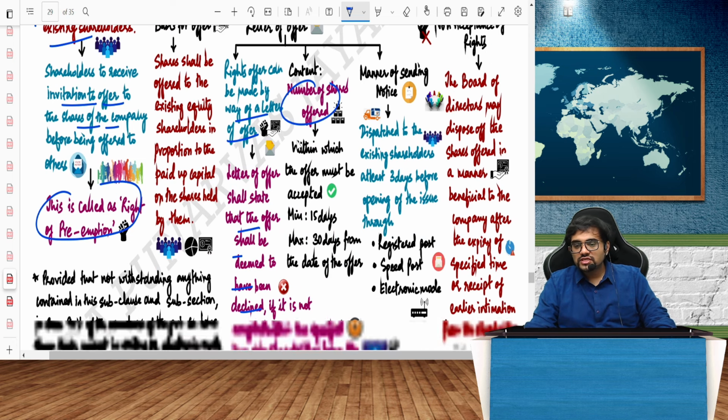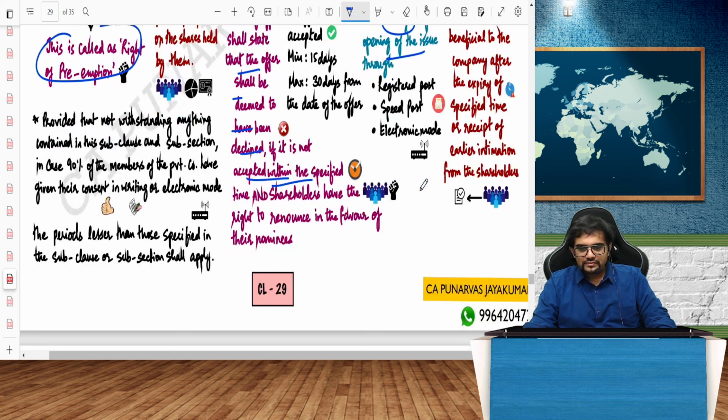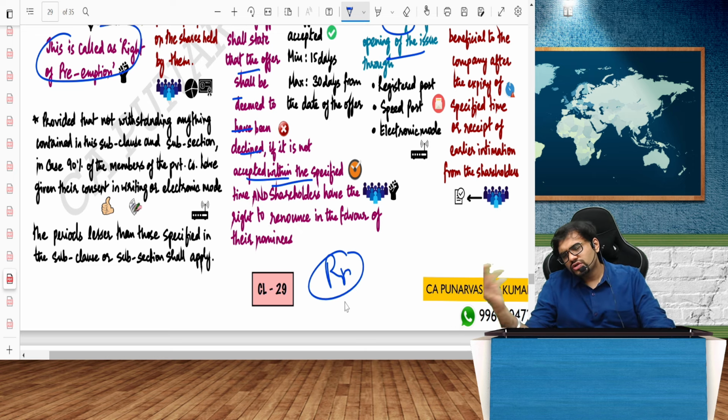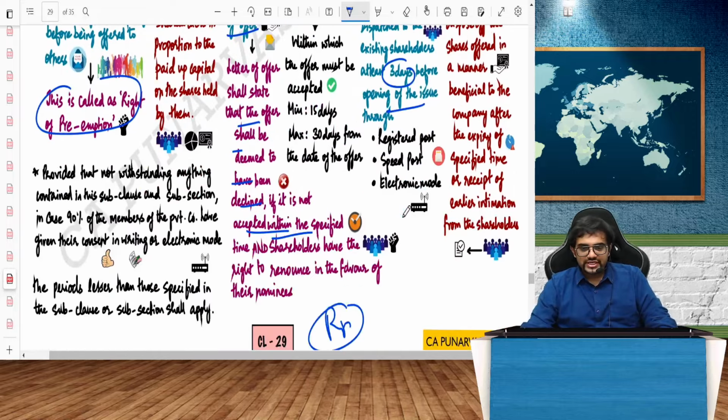Manner of sending the notice: dispatch should be made 3 days before the opening of the issue, by electronic mode, registered post, whatever it is. That is how it is. Now you can either accept it or reject it. Can I sell the right to somebody? Yes. That right can be sold to somebody else also, not a problem. That is with respect to what, guys? Right shares.